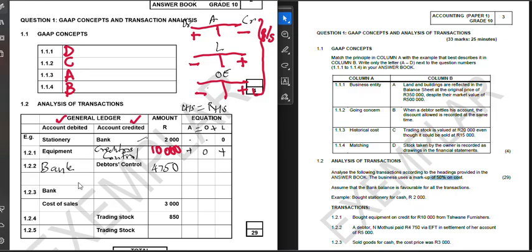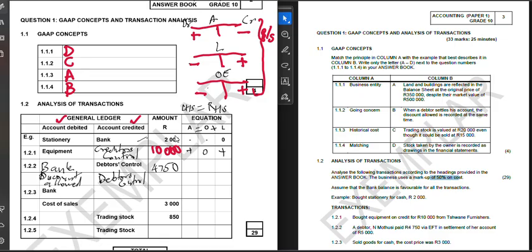So there we go, bank. Now what happens to the amount that's outstanding? In this case, it's 250. This 250, it is the amount for what? For discount. This is discount allowed. We allowed this person discount. So this is going to be discount allowed. Now this information is from debtors control.